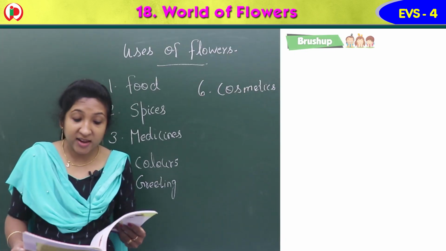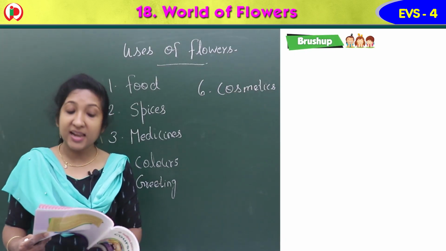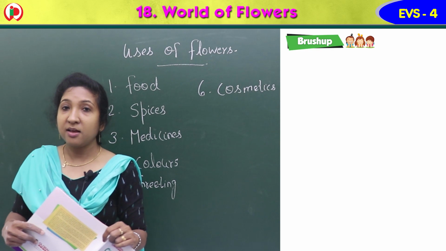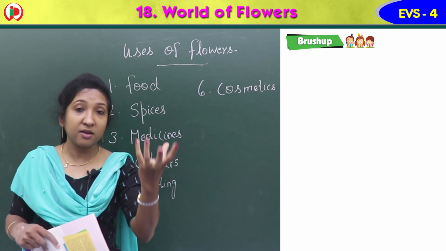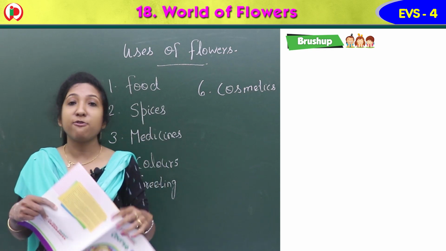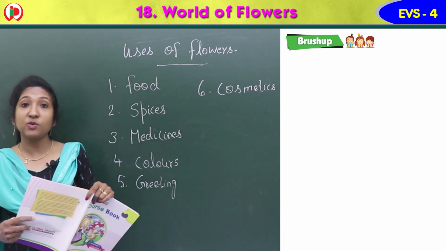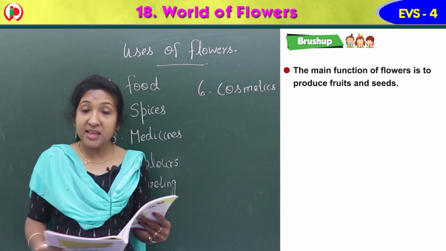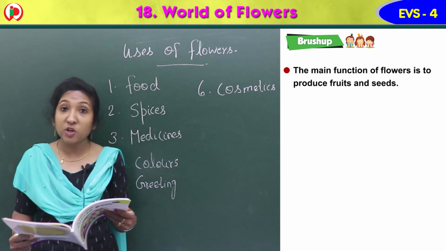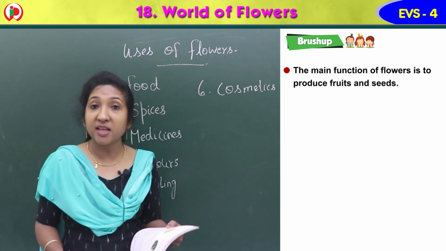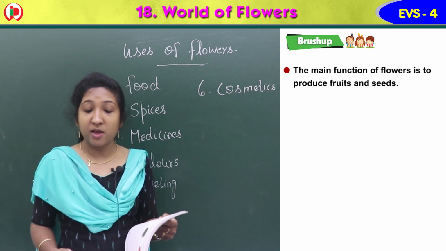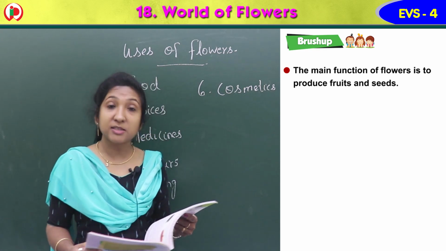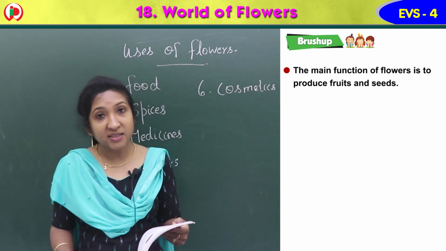So children, let us brush up. What all things did we learn in the lesson? We were learning about the world of flowers: how flowers grow from bud, how flowers bloom, the parts of a flower, pollination, and uses of flowers. The main function of flowers is to produce fruits and seeds. So what is the main function of flowers, children? The main function of flowers is to produce fruits and seeds.